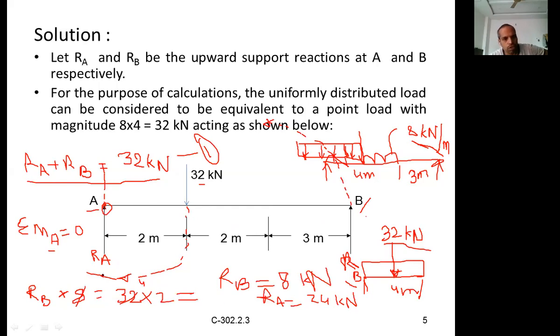So 24, the load will be near to this one. Generally, when the load is closer to the rear support, that support will be subjected to a higher magnitude of reaction. I will repeat it once again: when the load is closer to one support, that reaction will be more compared to the other, far one.